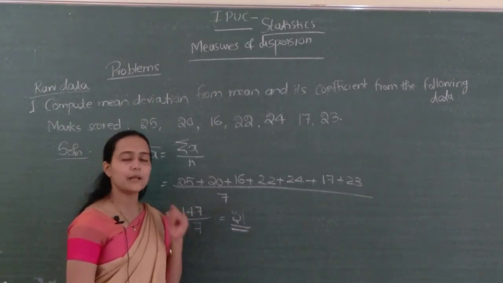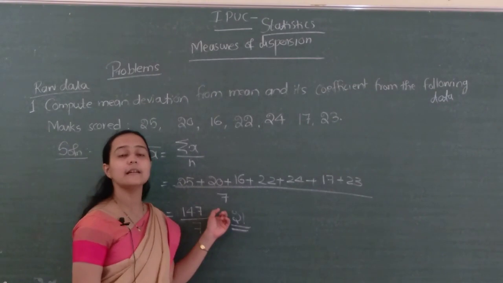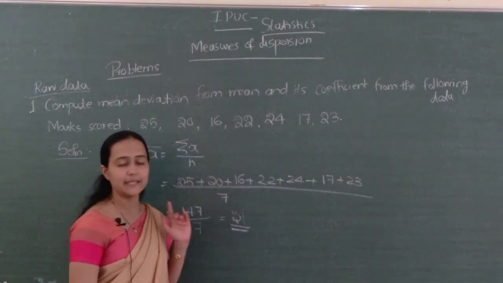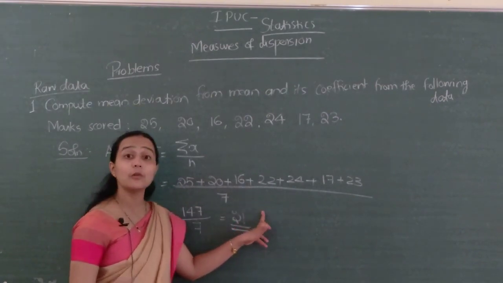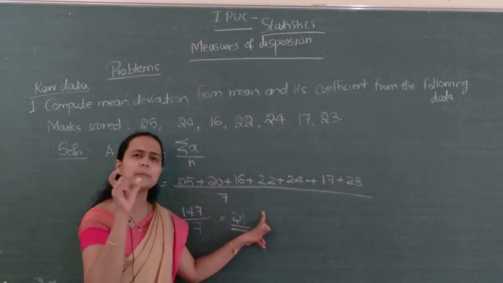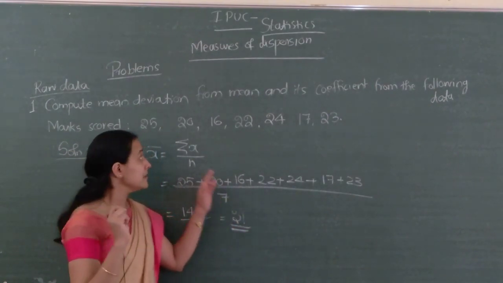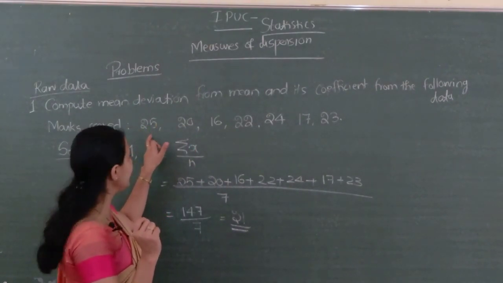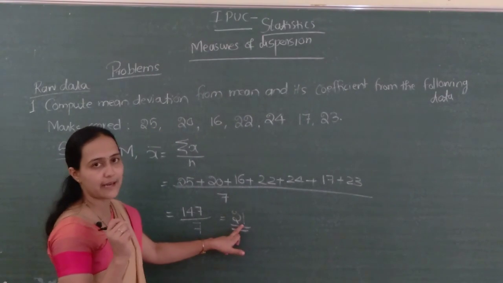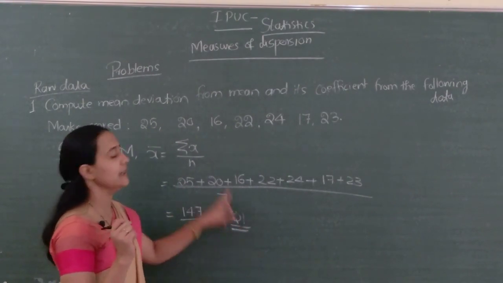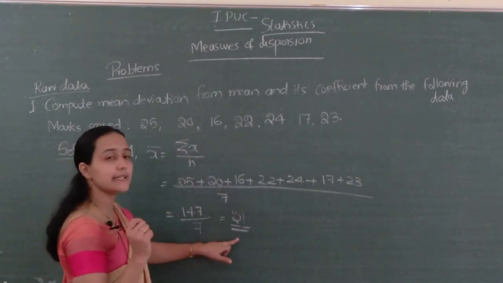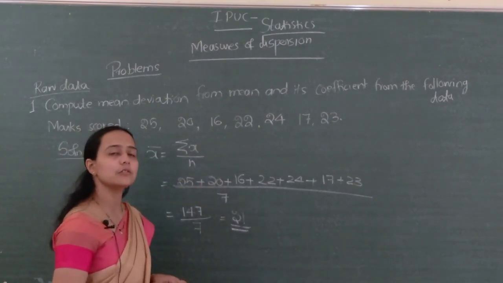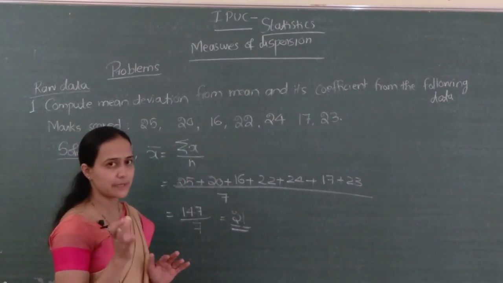First remember the formula. What is the formula? Sigma mod x minus x bar divided by n, isn't it? So we have to compute the deviation of each observation. For the first observation, 25, we compute 25 minus x bar, which is 21. We have to compute 20 minus 21, 16 minus 21, like that. X minus x bar must be there.